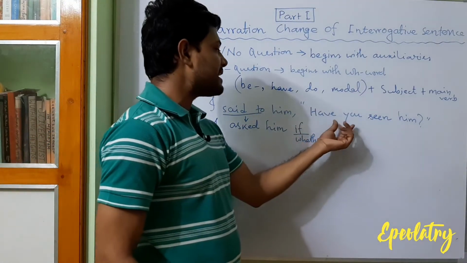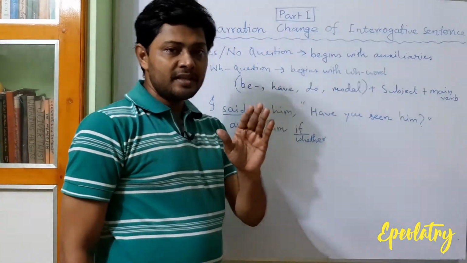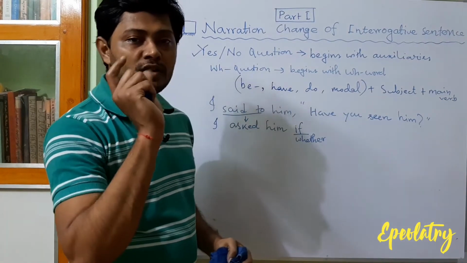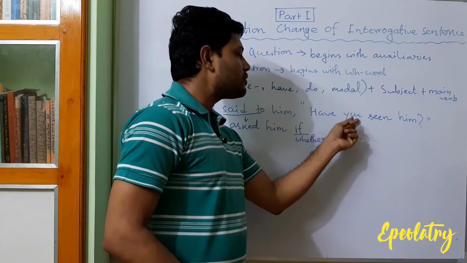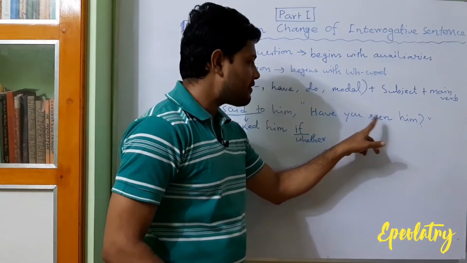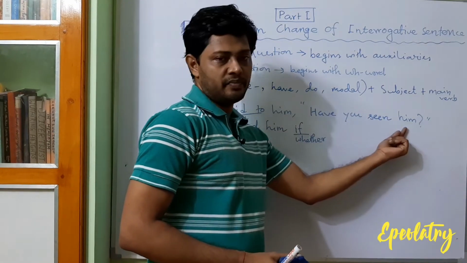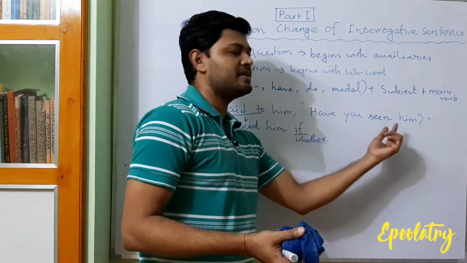How can we think of it as an assertive sentence? I have already told you that the difference between an assertive sentence and a yes-no question is the placement of the auxiliary verb. Here you see that the auxiliary have is before the subject, which in an assertive sentence is after the subject. So we have to think of it as, you have seen him. Now you know how to change you have seen him.